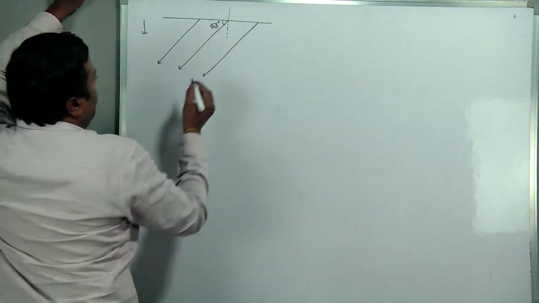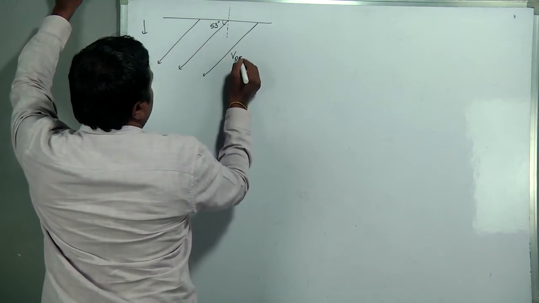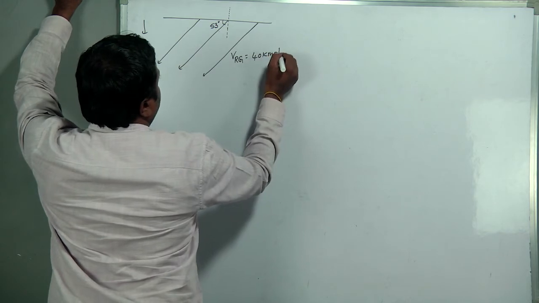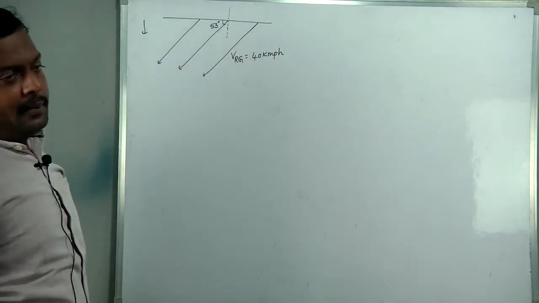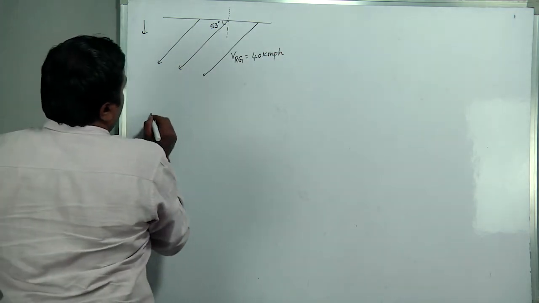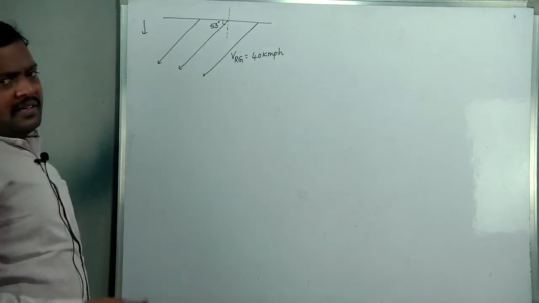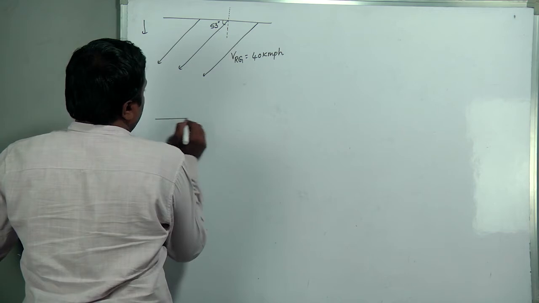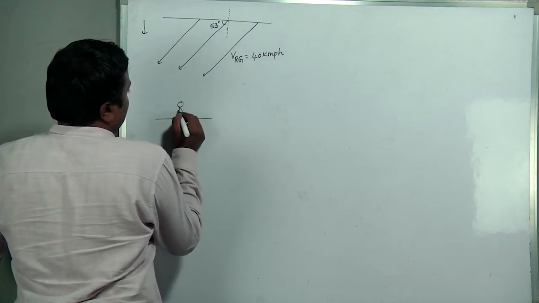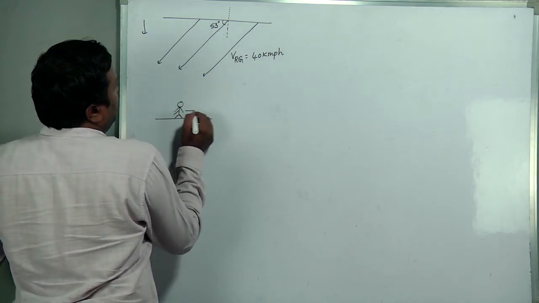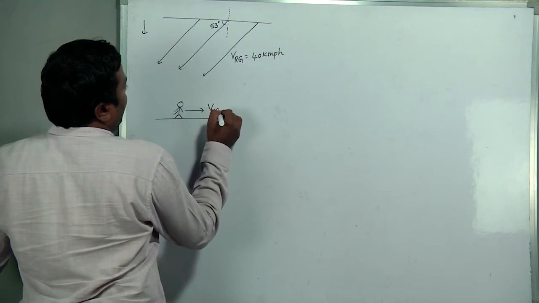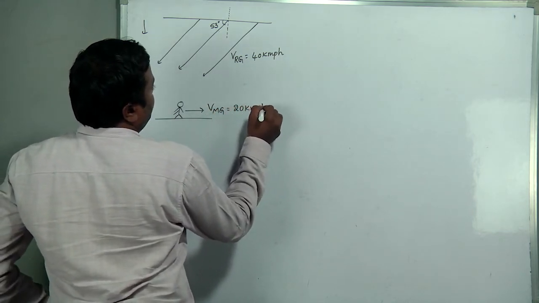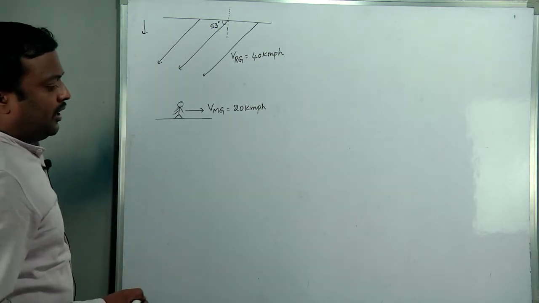Now the velocity of rain with respect to ground is given as 40 kmph. Now person is at rest, or person is in motion, all the same situation. Or he is also moving with some velocity with respect to ground, some 20 kmph.